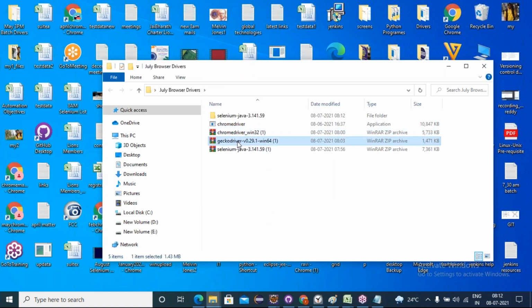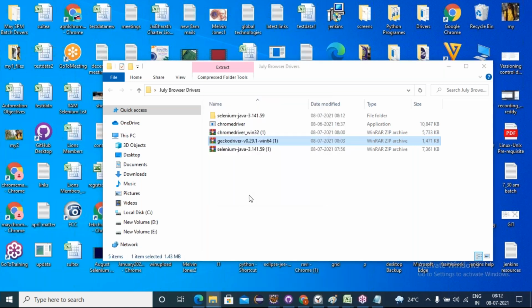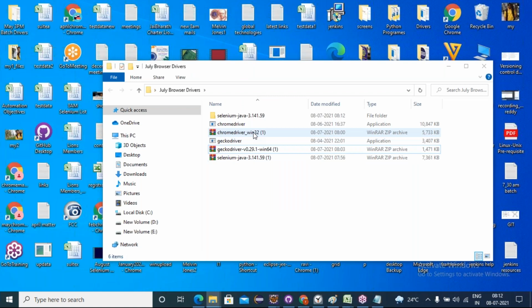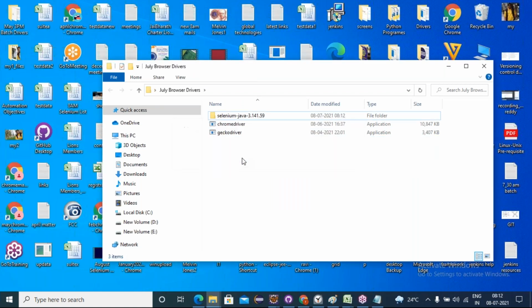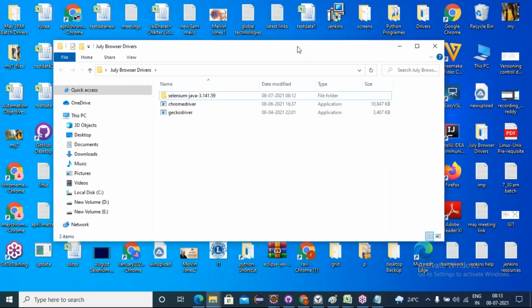And let's extract the Gecko drivers. Right click, extract here. Let me delete all the zip files. Friends, we have downloaded the prerequisites, language binding Java and browser drivers.